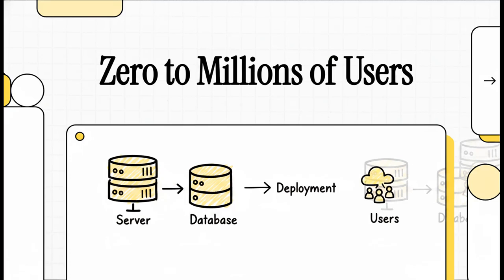Welcome to this explainer. Every successful application starts out wonderfully simple. Literally just one server, one database, and a super straightforward deployment. It's clean, it's elegant, and honestly, it handles your first handful of users perfectly. But what we're diving into today is that wild, crazy journey right after that simple beginning.